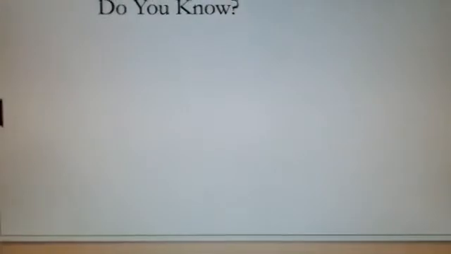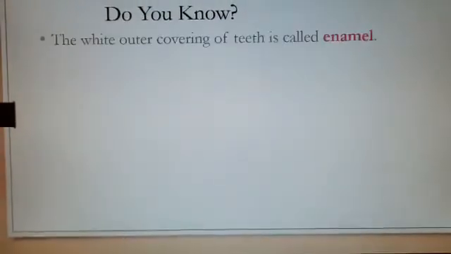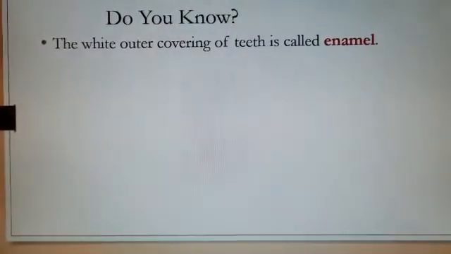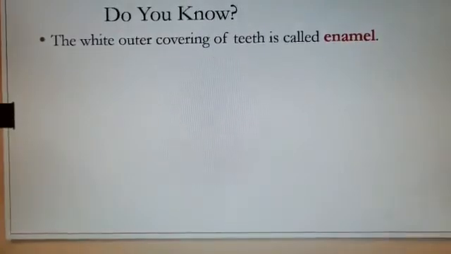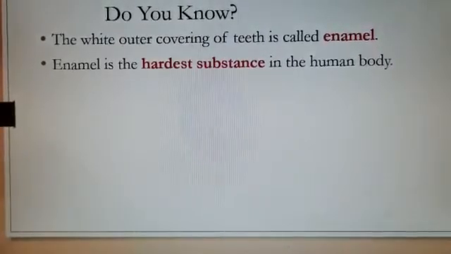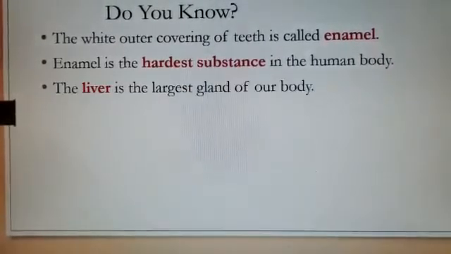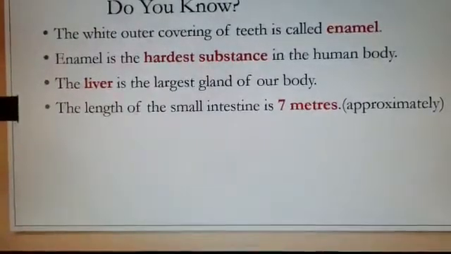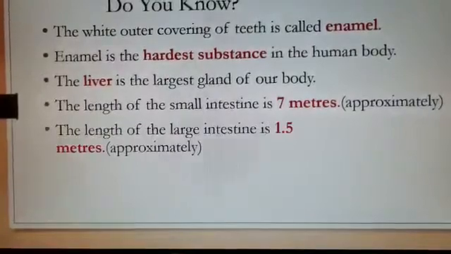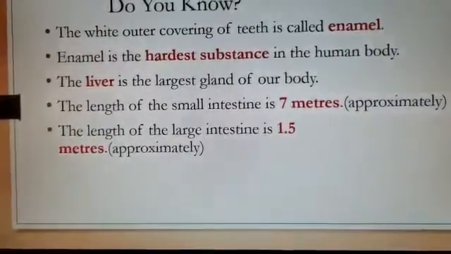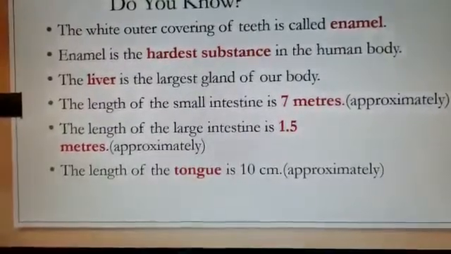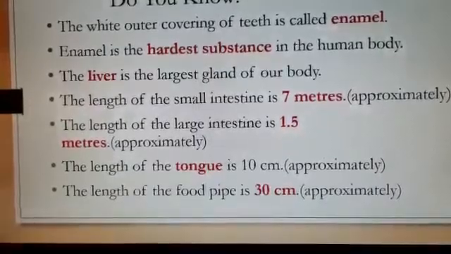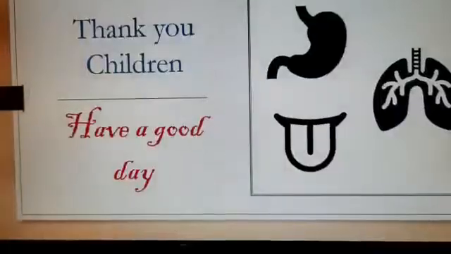And some important topics, do you know? The white outer covering of teeth, we call it enamel, and it is the hardest substance in the human body. The largest gland of our body is the liver. The length of the small intestine is 7 meters, the length of the large intestine is 1.5 meters, the length of the tongue is 10 centimeters, and the length of the food pipe is 30 centimeters.